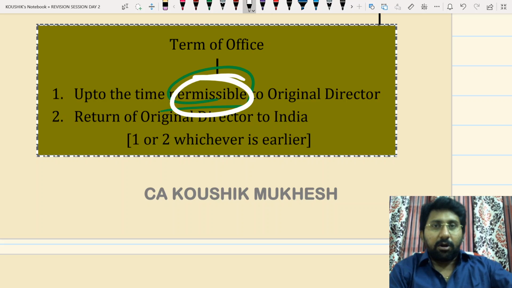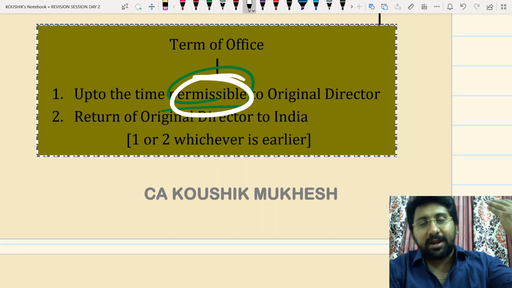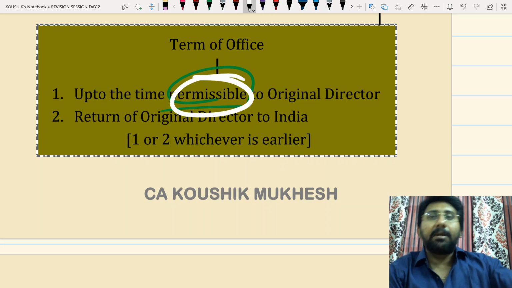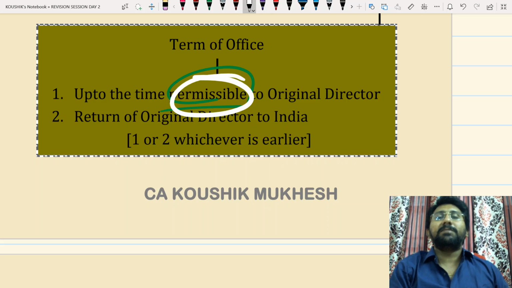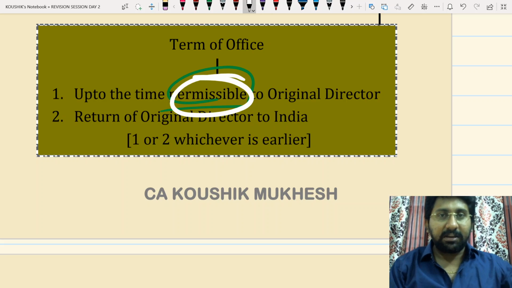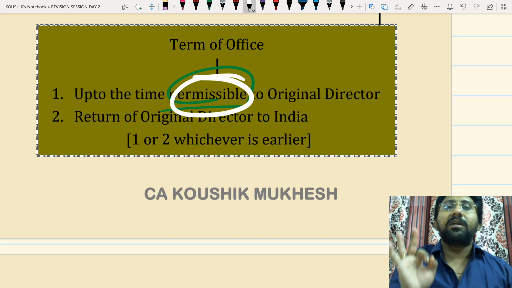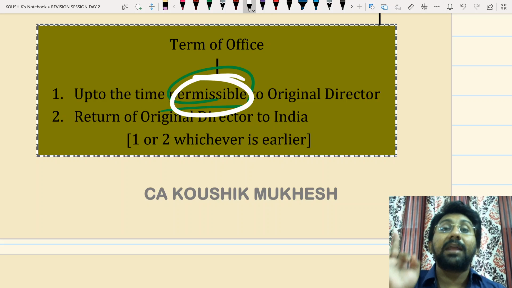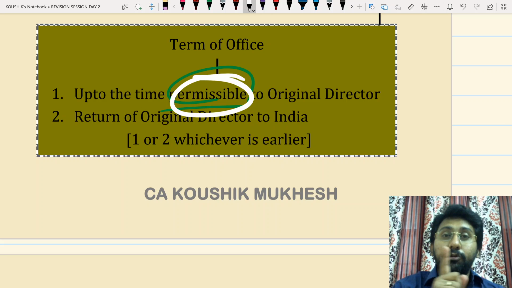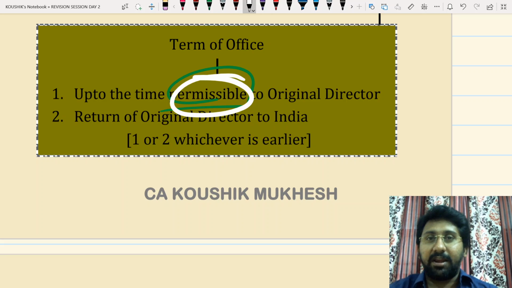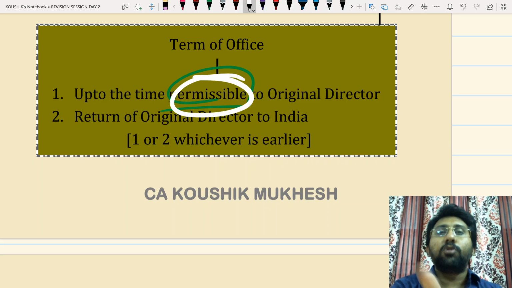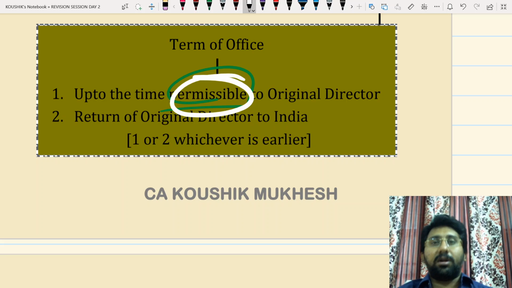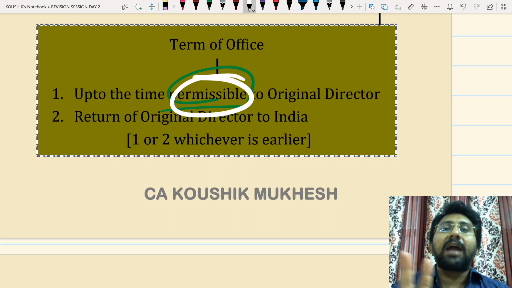Or permissibility is not lost, he is of sound mind and he is solvent, everything is there, but he returned back to India. Once he returned, why will I be sitting? I came for him. Once he comes, I have to leave. That means technically, to understand, an alternate director is a byrunner. On behalf of you, I'm standing here. When I am running, you don't run. When you are running, I should not run. Both of them can't act together.